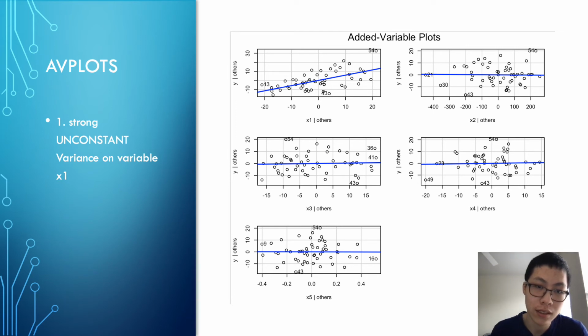We can see that for x2, x3, x4, and x5, the other risk factors all show no clear pattern or relation with their residuals. And for x1, it shows a clear positive relation. So a strong non-constant variance on variable x1 is observed.